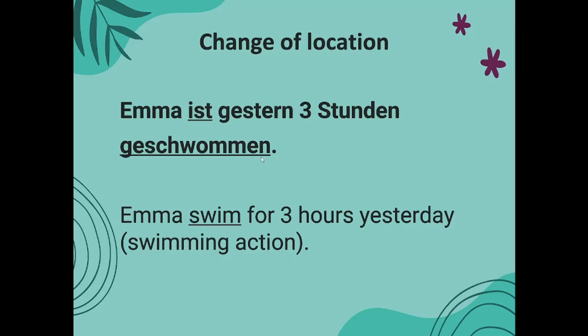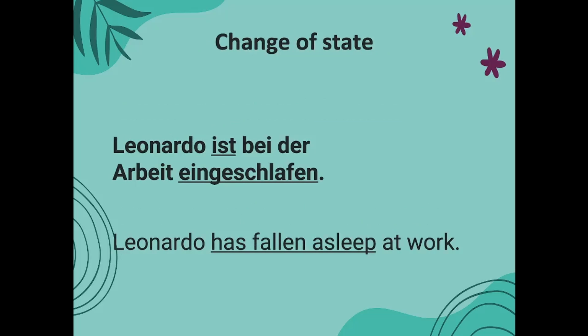Geschwommen is swimming. Let's see one more example, for change of state. Leonardo ist bei der Arbeit eingeschlafen. There is no change of location. You are staying in the same location, but there is a change of state within you. Because of that reason, you have to go for sein, not haben. Leonardo has fallen asleep at work is the meaning in English.